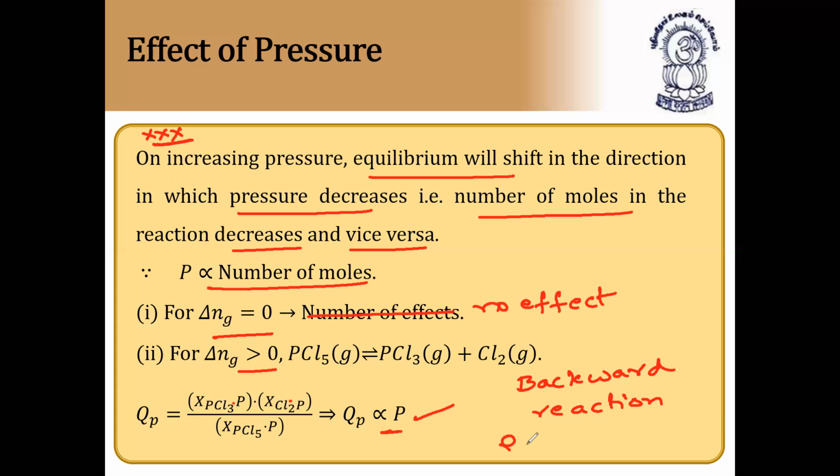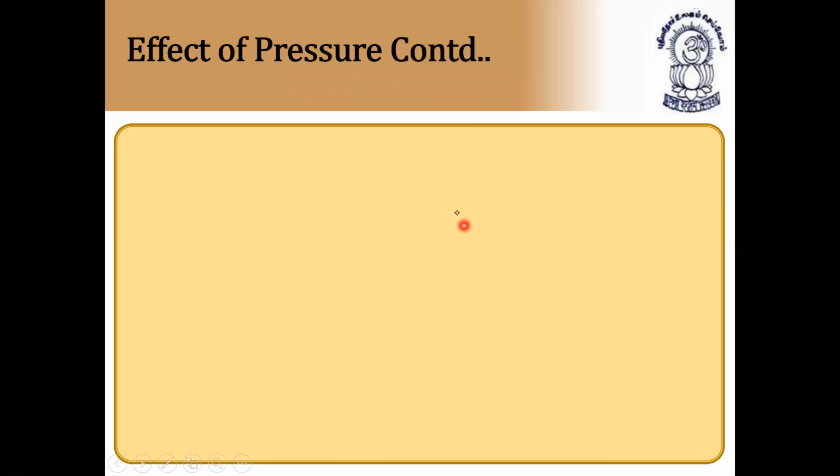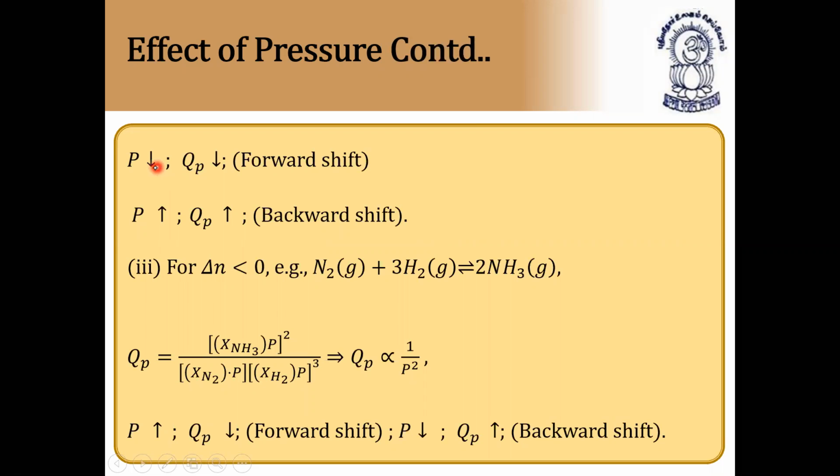So QP is greater than KP, so automatically backward reaction takes place. Very, very important, this Le Chatelier's principle. For low pressure, QP also decreases, so forward shift. For high pressure, if you increase the pressure, QP also increases, backward shift, as I told you.